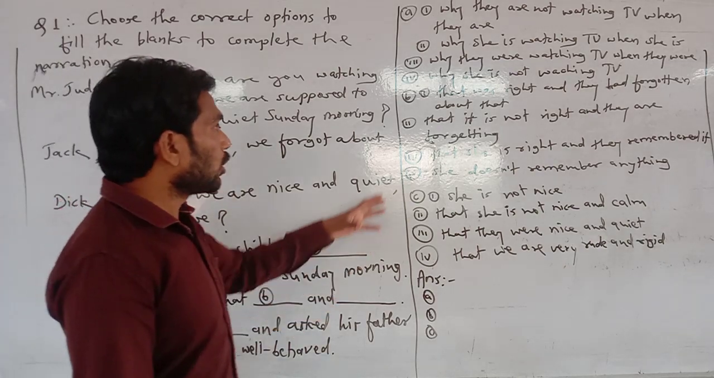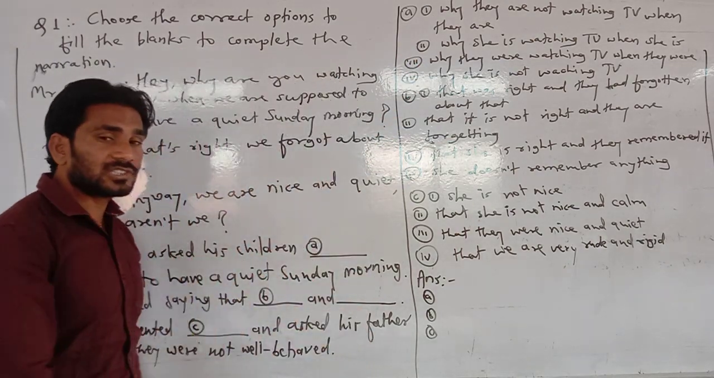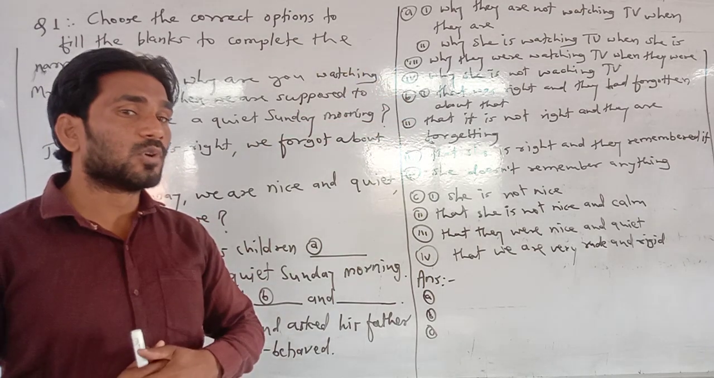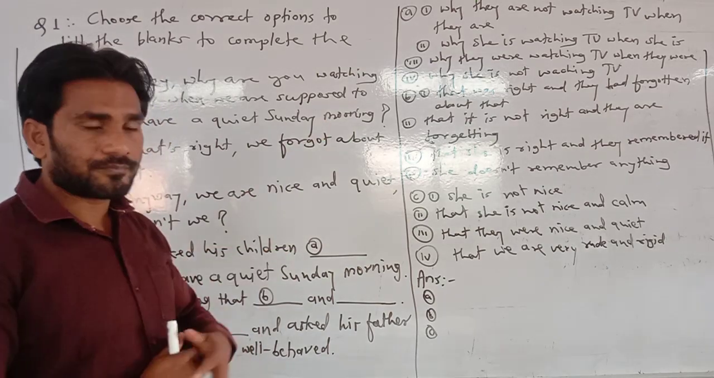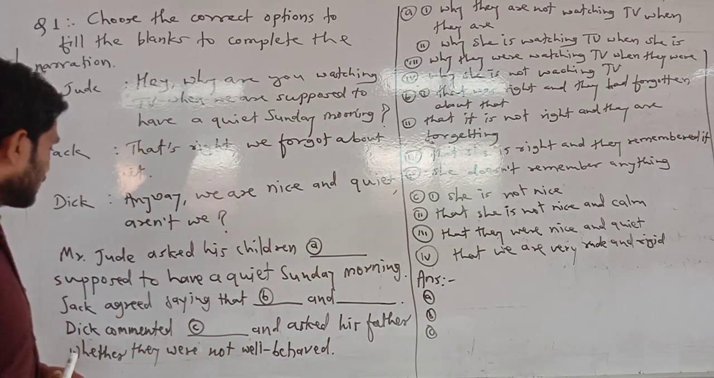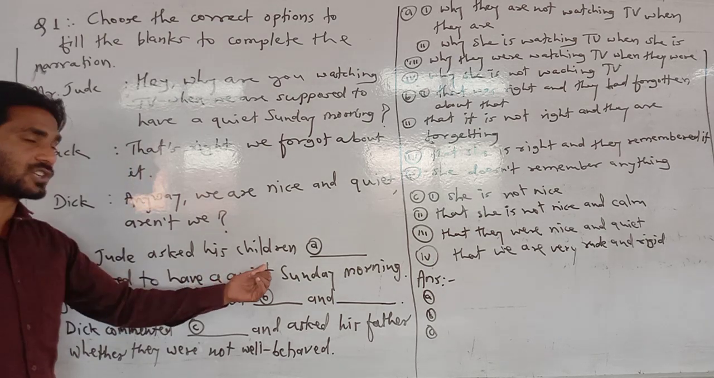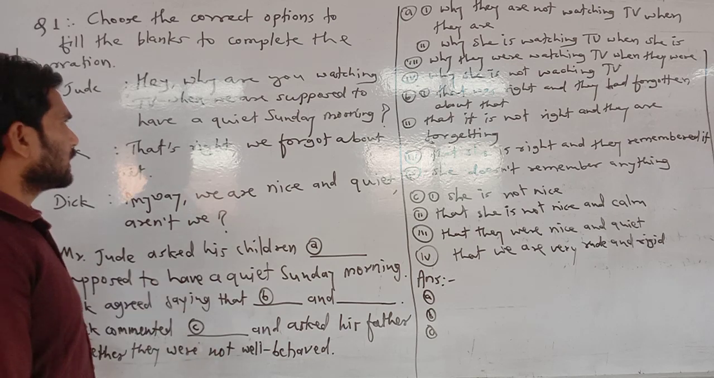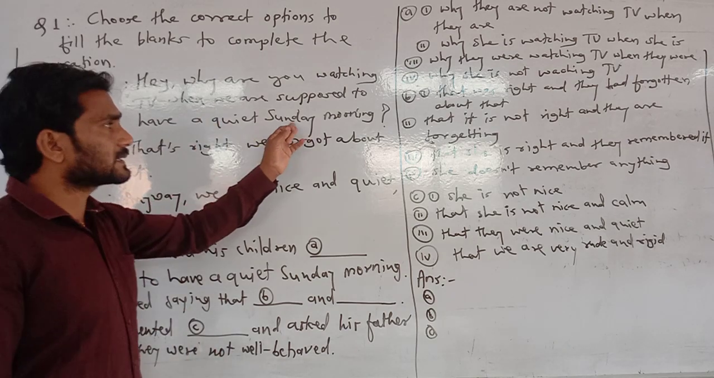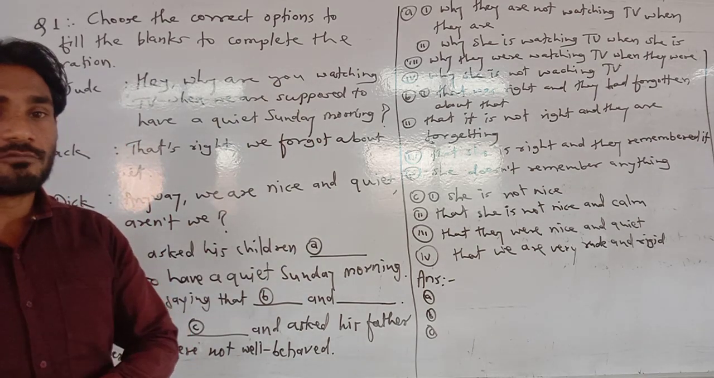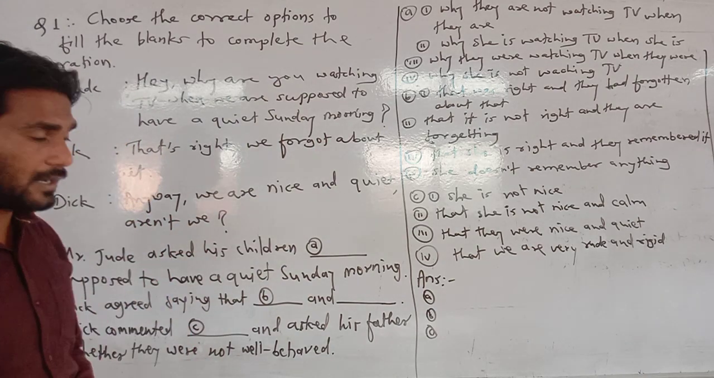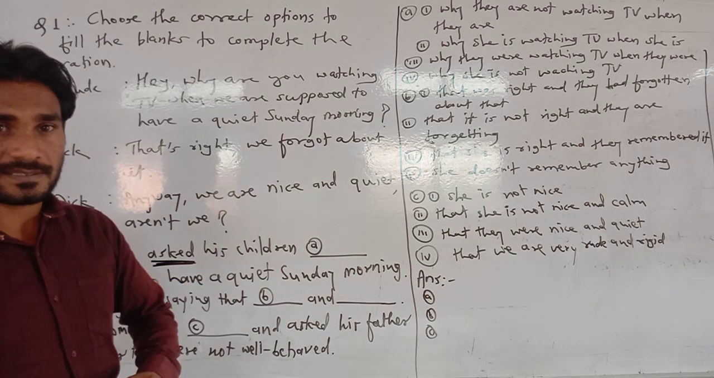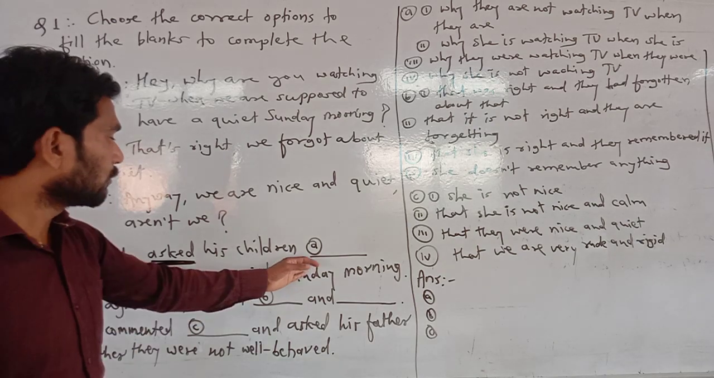Now the options are given here for each blank. We have to choose the most appropriate option among them. So now let's see what is given here. Mr. Jude asked his children. Mr. Jude asked, "Hey, why are you watching TV when we are supposed to have a quiet Sunday morning?" The question was asked by Jude, and we can understand this is a question by the reporting verb ask. So then what would be there?